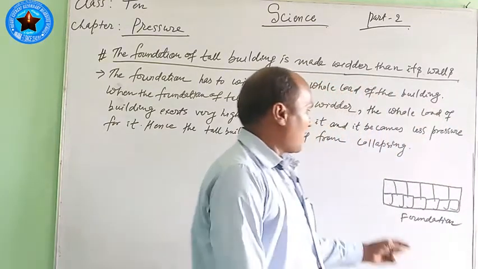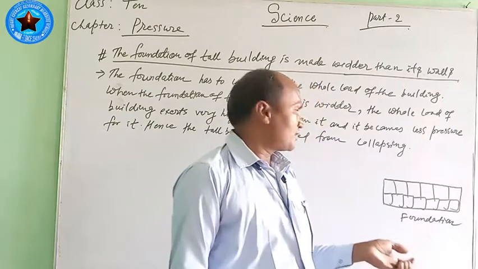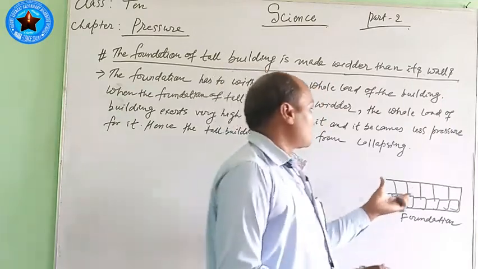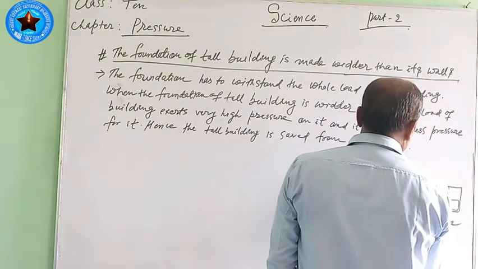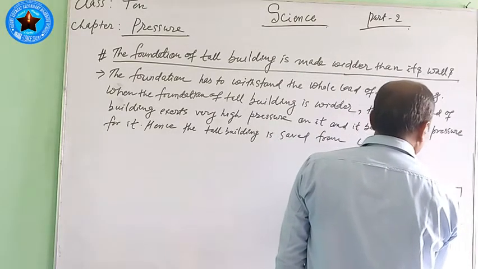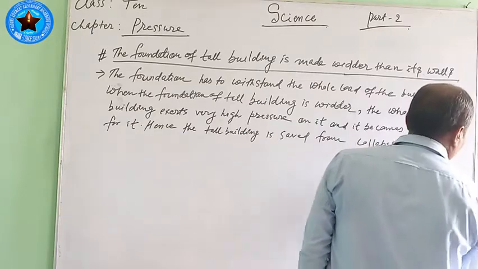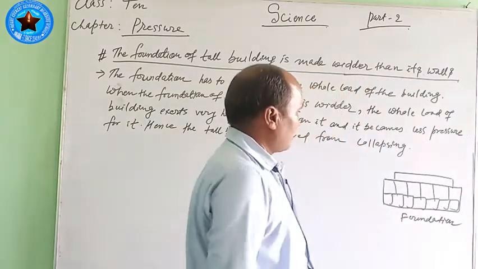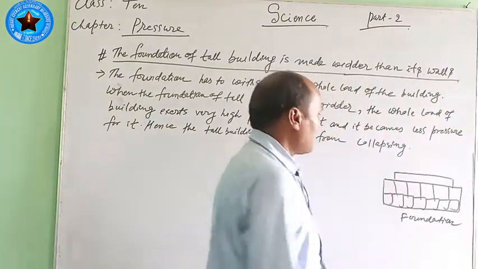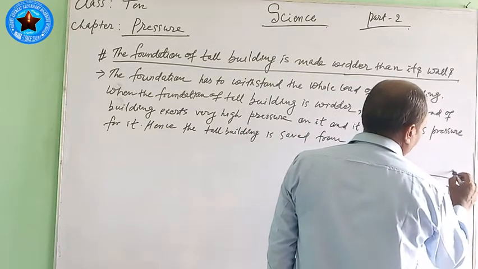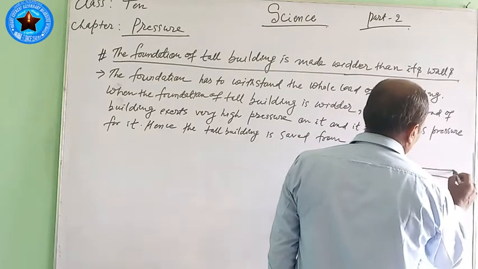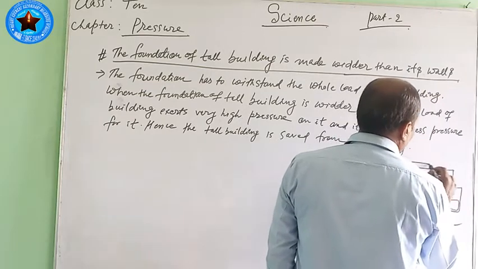After making the foundation very wide, walls are also made on it, and the walls become somewhat narrower. By leaving this gap, the wall is made here. In this way, this wall is made of different heights.